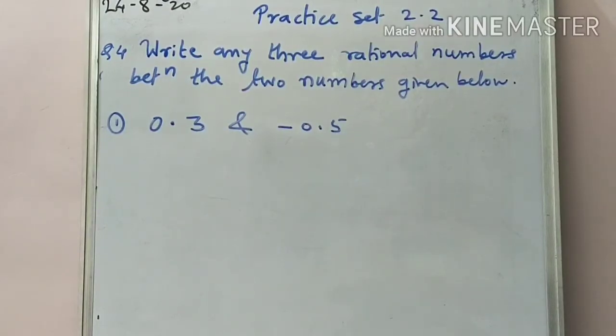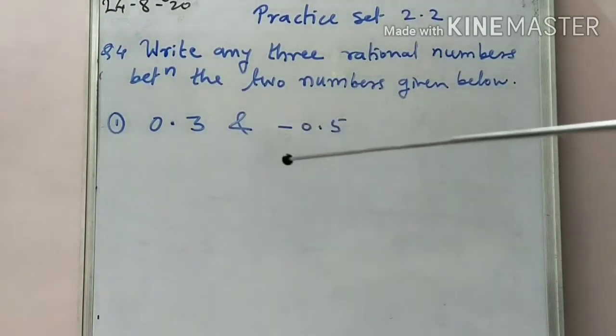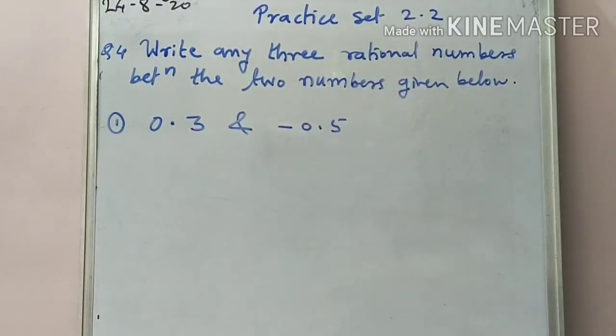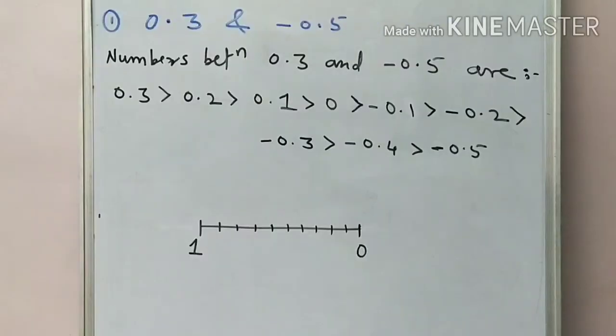The first one, the 2 numbers are 0.3 and minus 0.5, decimal numbers are given, and we are supposed to write any 3 rational numbers between these 2 numbers. So the method is, we write the numbers in descending order, like this: 0.3, 0.2, 0.1, 0, then negative numbers minus 0.1, minus 0.2, up to minus 0.5. It's like taking measures on a scale.